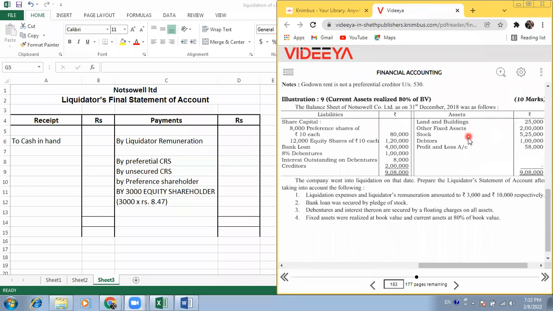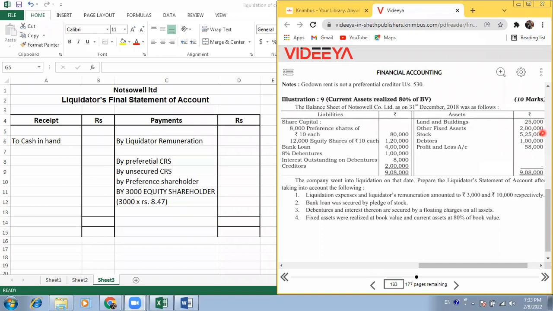So these two assets are realized at book value. So what is the book value in the balance sheet asset side? This is the book value, 25,000 and 2 lakhs. So land and building realized for 25,000 only, and other fixed assets having a book value of 2 lakh are also realized at the same 2 lakh book value.